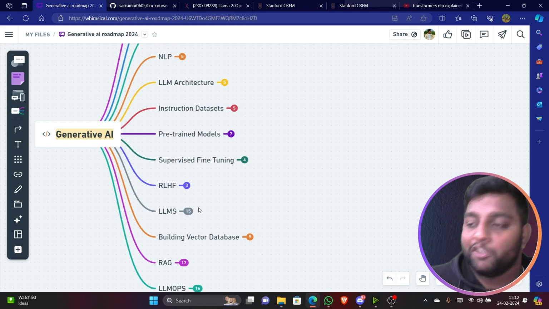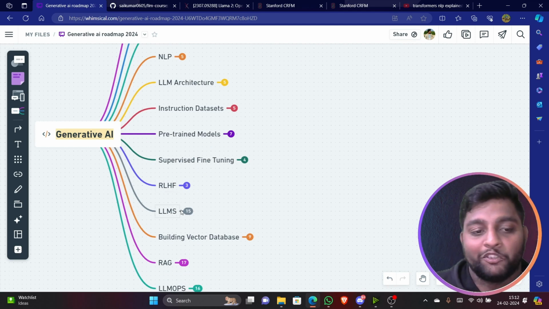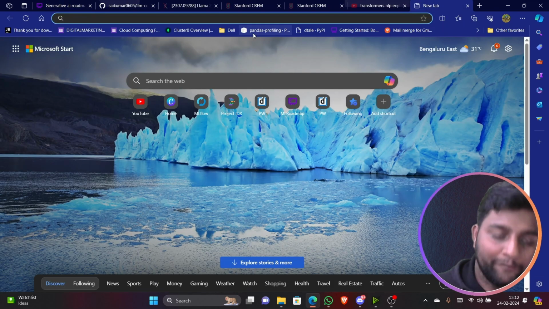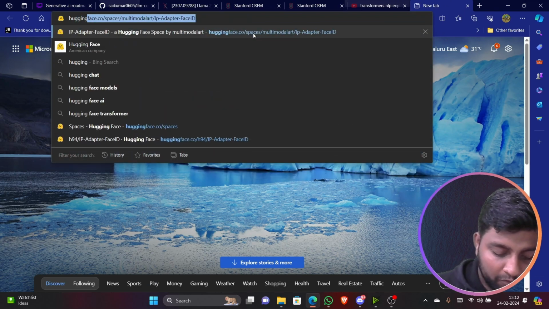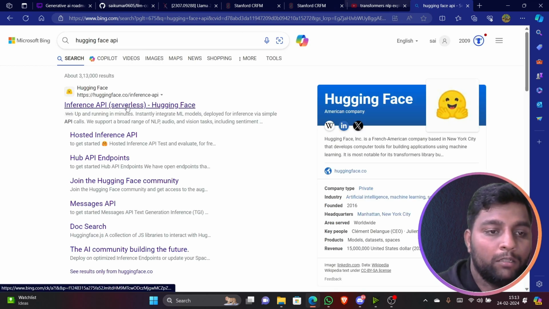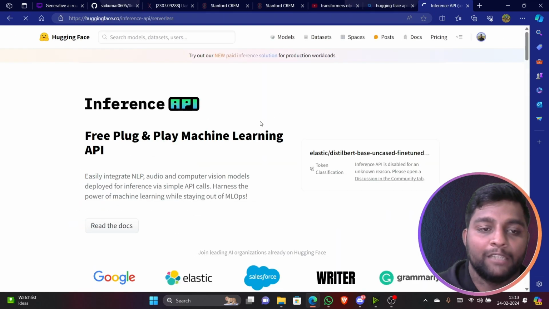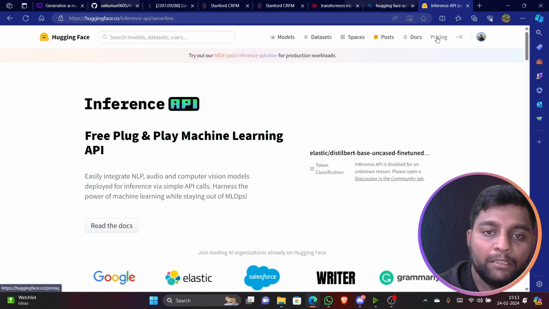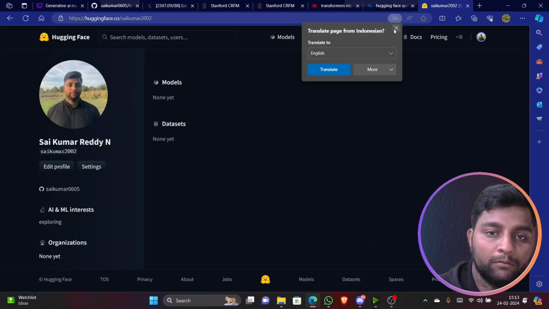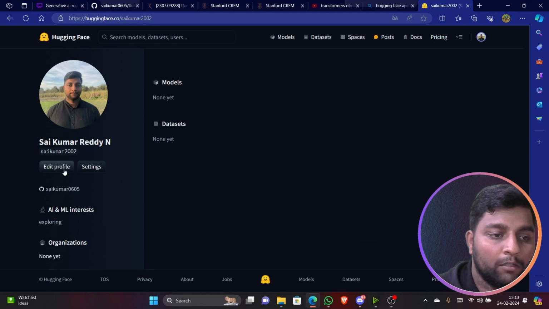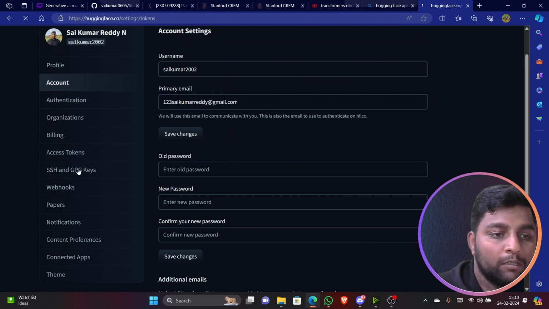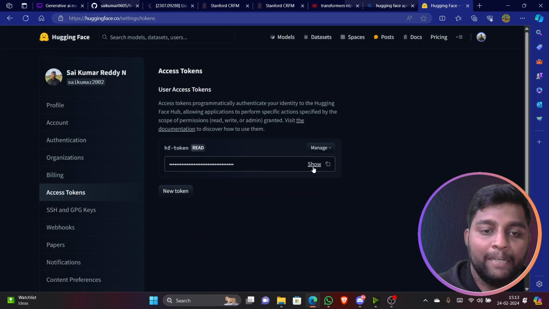For everything, make sure you have access to the OpenAI API. You should have the API keys, Hugging Face keys. Many of them don't know how to get a Hugging Face API key, right? Just search for Hugging Face API. It will give you inference serverless hosting, but instead of this, there is an API key with Hugging Face itself. Go to your profile settings, in settings, I guess, Access Tokens. So this is your Hugging Face API key.